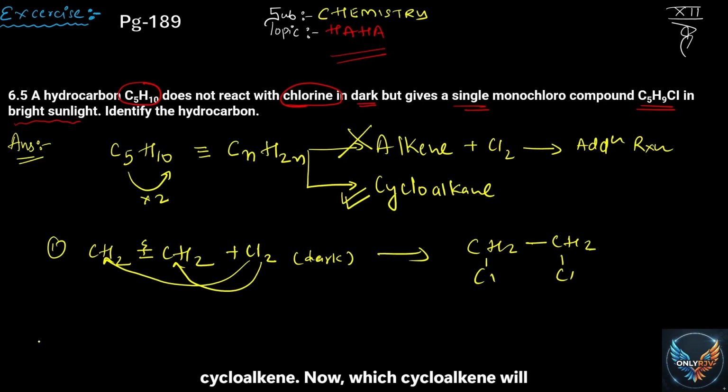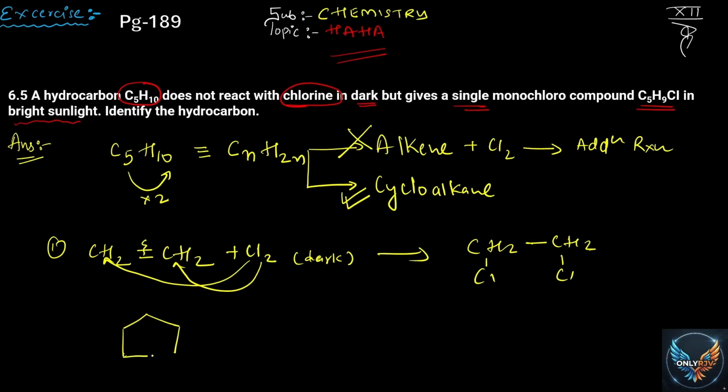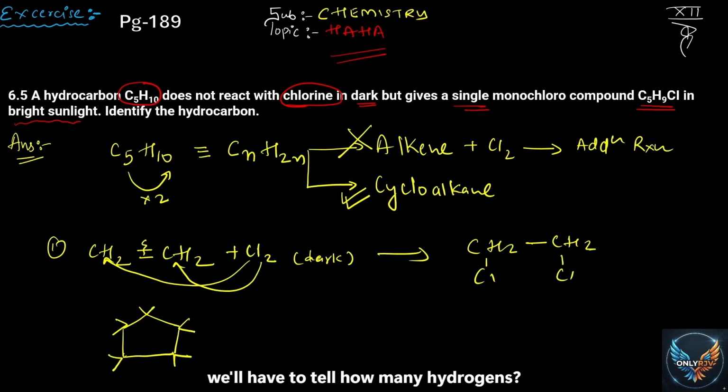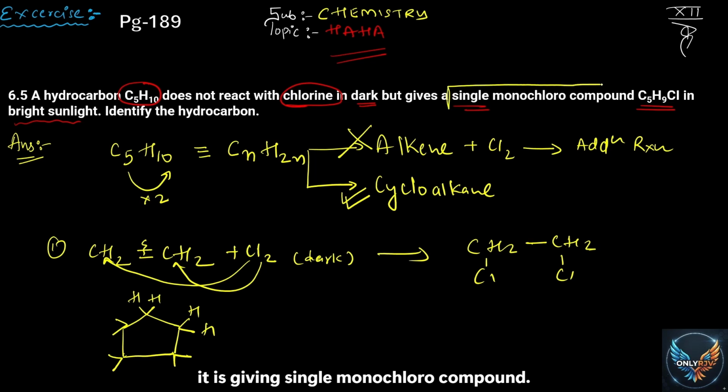Now, which cycloalkane will it be? Since it is 5 carbon, you draw 5 carbon. And you know that in cycloalkane, every carbon has 2 hydrogens. So if you see, it will have a total of 10 hydrogens. Now they're saying it is giving a single monochloro compound. What is the meaning of this?